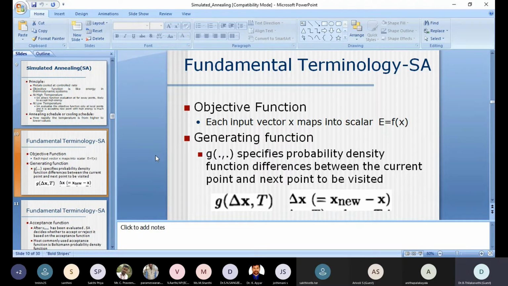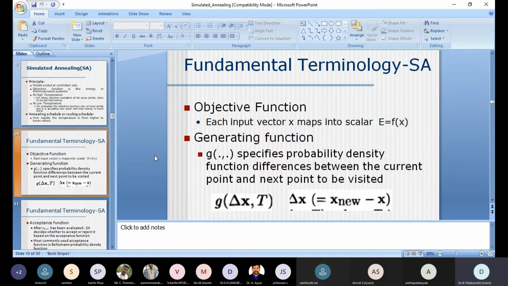So in the objective function, what happens? Each input vector x, that means x can have an input space. So we can have many values, say y is equal to f of x. But what are the values for x? X can be varied from 1 to n. That is nothing but called an input vector, or an input space. So for every input x, there may be a function f of x, which means there is one objective function. This objective function will give an energy, that is called E.